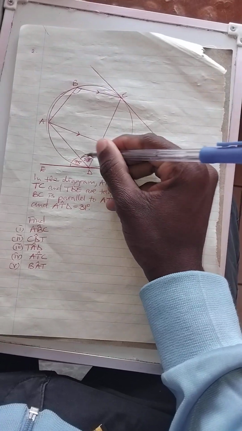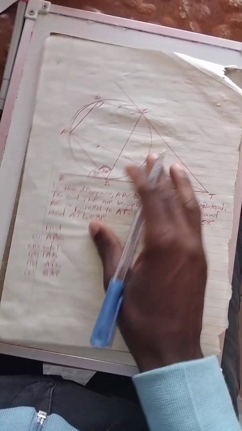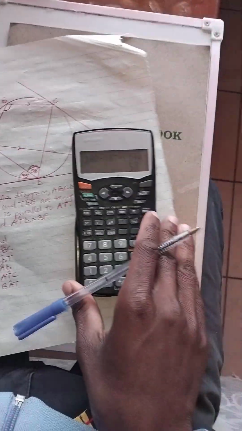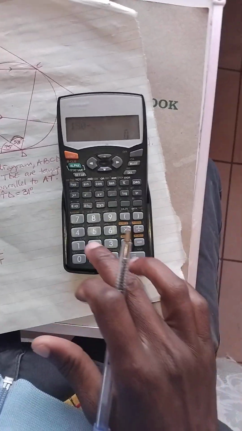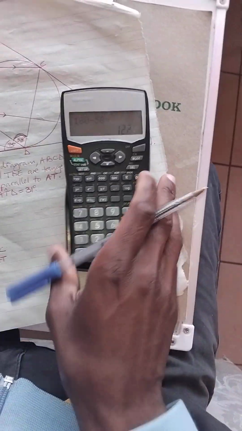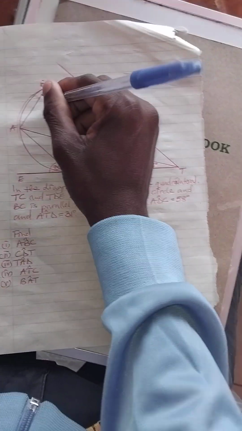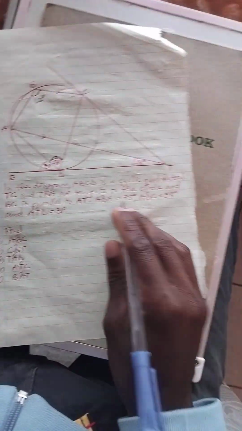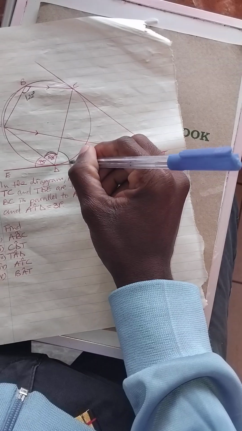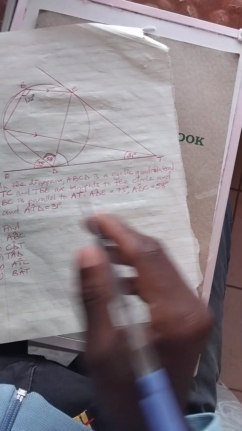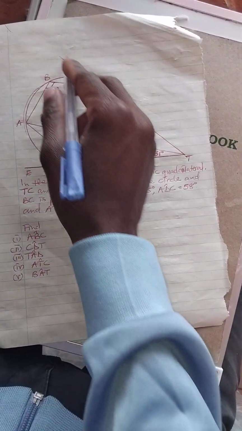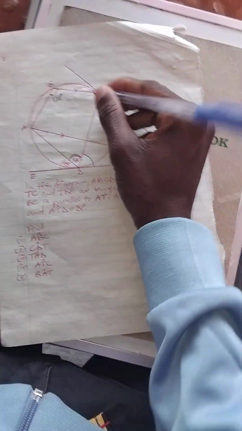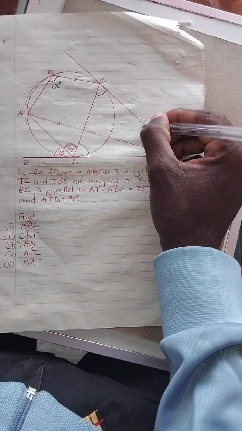This is 58, opposite to this one, so we say 180 minus 58, we get 122 degrees. So we want to find this angle, and remember we agreed that two tangents touching the circumference form an isosceles triangle.